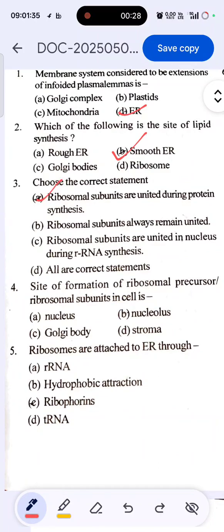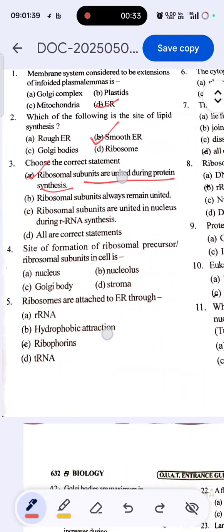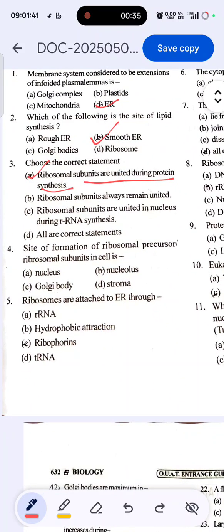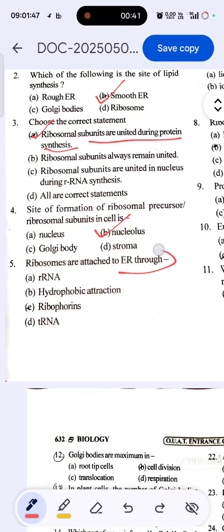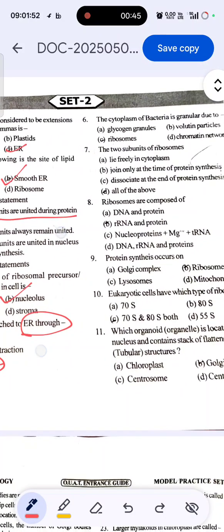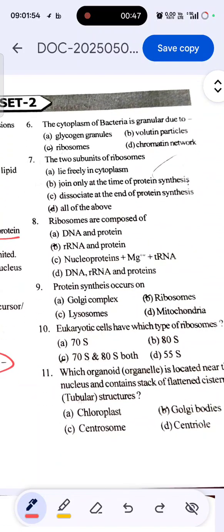Ribosomal subunits are united during protein synthesis. The site of formation of ribosomal precursor or ribosomal subunits in the cell is the nucleolus. Ribosomes are attached to endoplasmic reticulum through ribophorins. Okay, so sixth question: the cytoplasm of bacteria is granular due to ribosomes, and the two subunits of